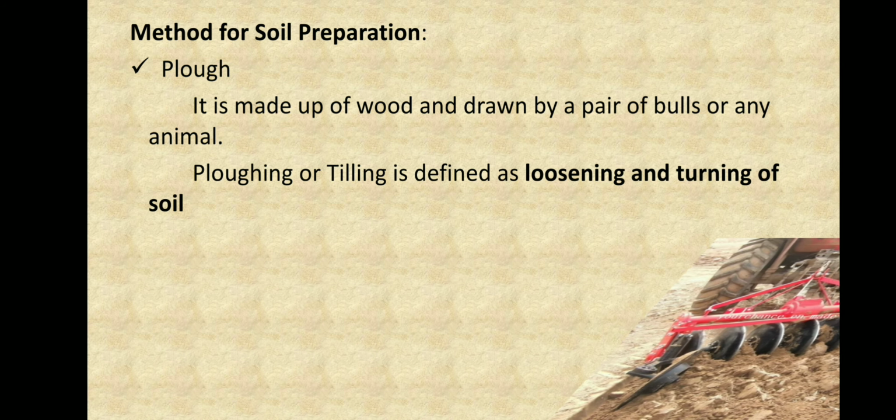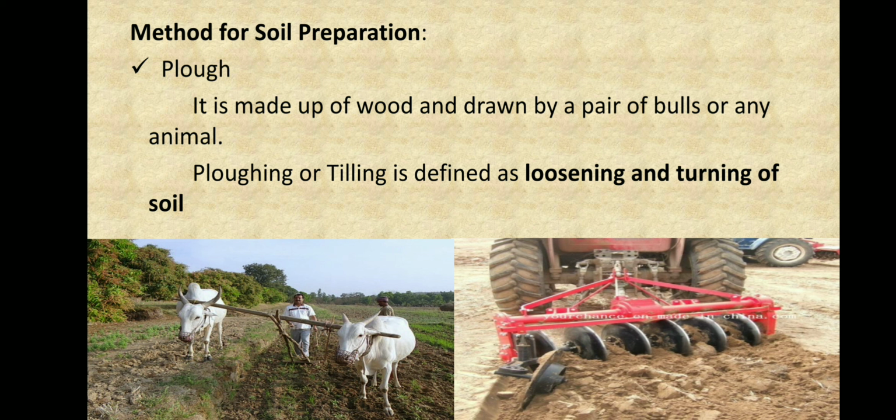Let me show you how the plow looks. In the first picture you can see a very big stick kept on the neck of a bull, or it could be any animal. In the middle there is one more stick. When these two bulls move forward, the stick will dig the soil. This is called the preparation of soil. They are preparing the soil for our seeds and for our other processes.